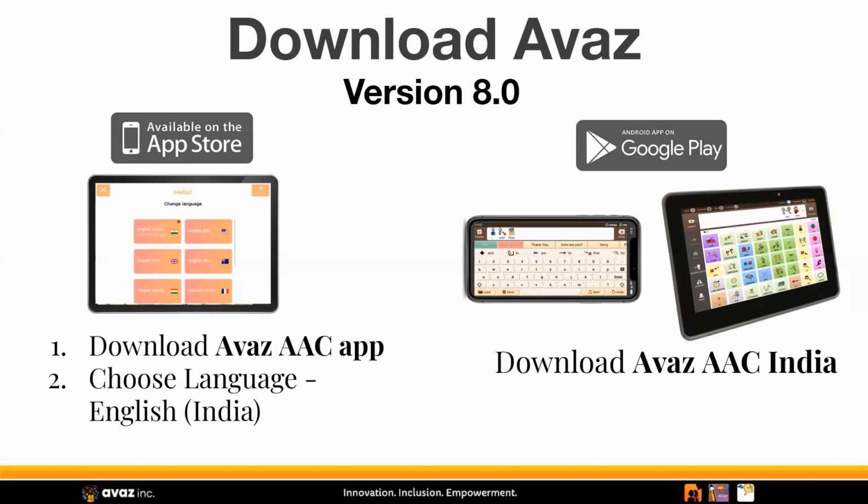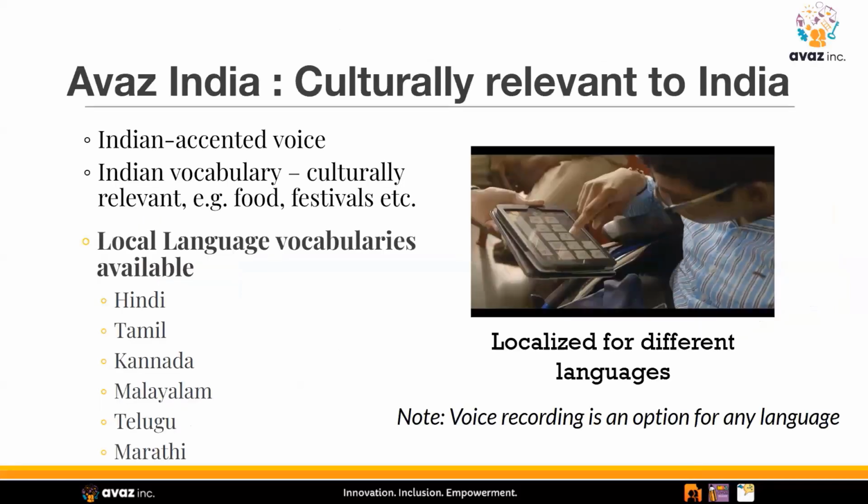All right. So a little more about the app. We have an Indian accent voice available, and we have culturally relevant Indian vocabulary as well. For example, the names of food, the names of the festivals that we celebrate here in India.